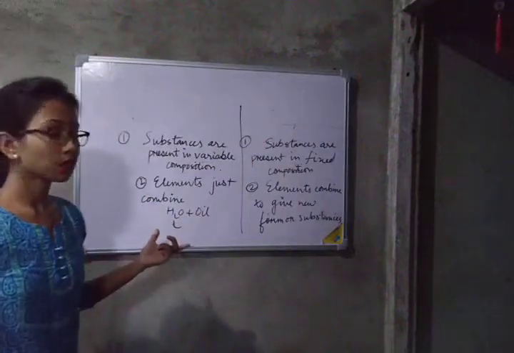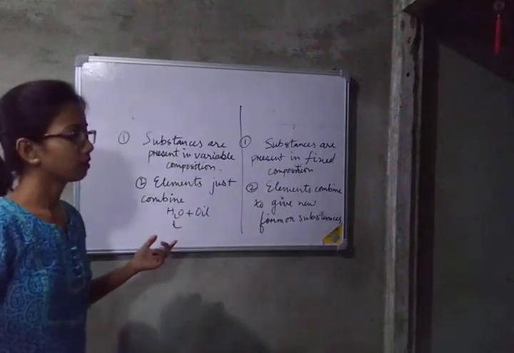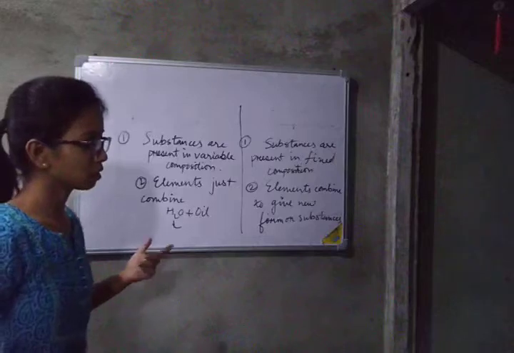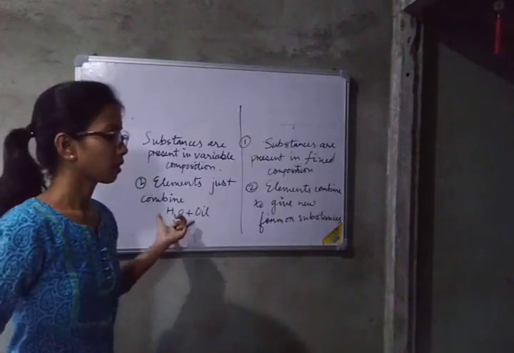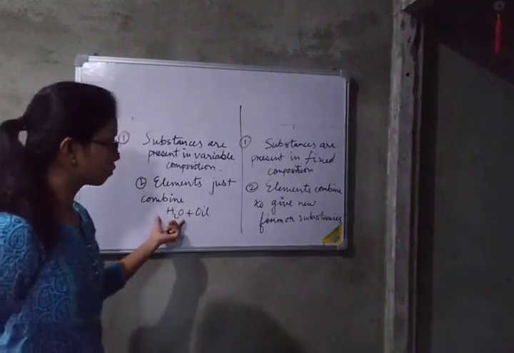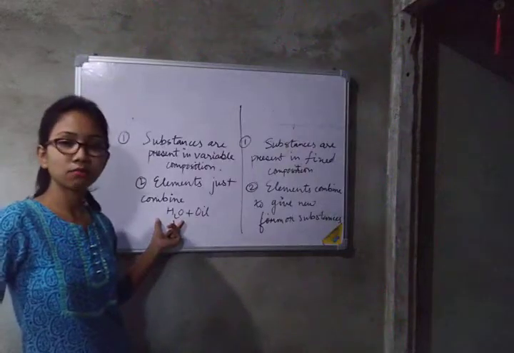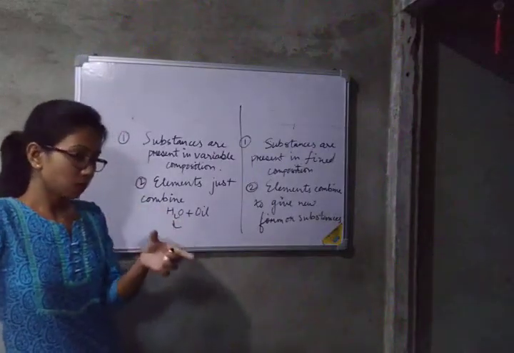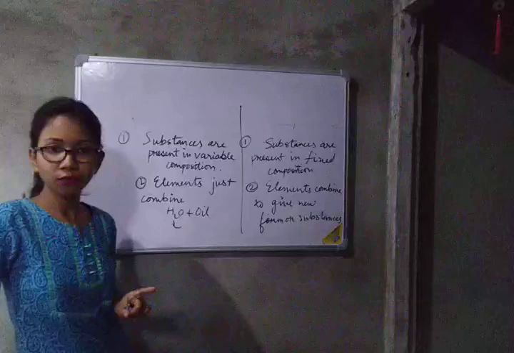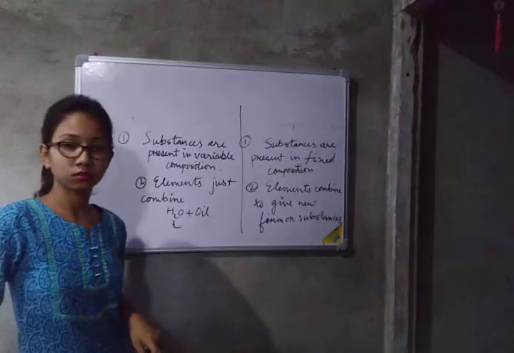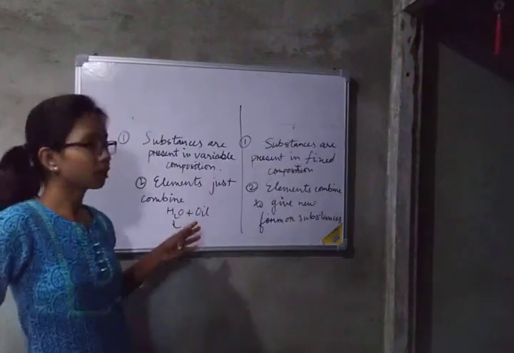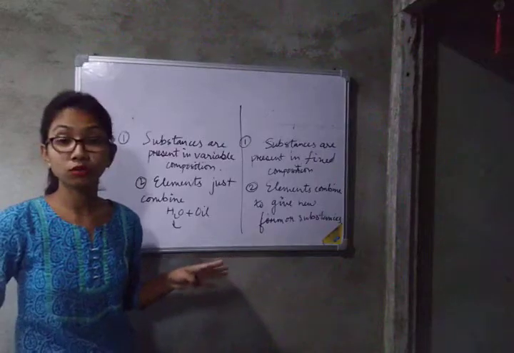Elements just combine means what? What are elements? Elements are made up of one kind of atom. So in a mixture no new substance is formed.